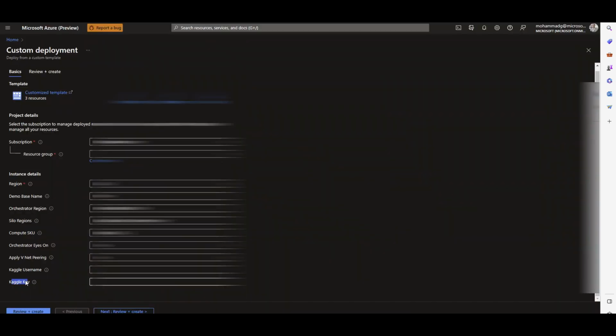On the backend, this deployment is going to create a key vault, and it will store them in that key vault. And when you deploy the example pipeline, it will know where to grab those credentials and download the data needed for training. Then you click on review and create. It will launch all those resources you need that we talked about in the repository: the Azure ML orchestrator, all those computes, private endpoints, virtual network stuff, and you're ready to go. I'm not going to deploy it again because I already did, and to save time, I'm going to show you what you will see after deploying that in your subscription.